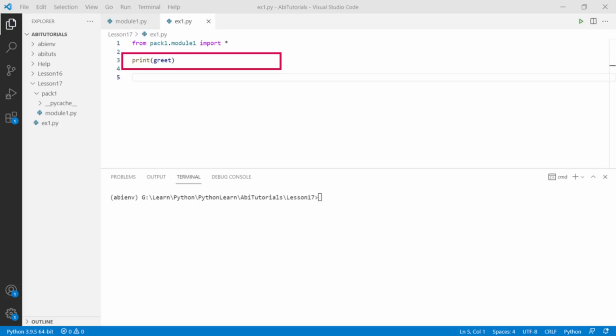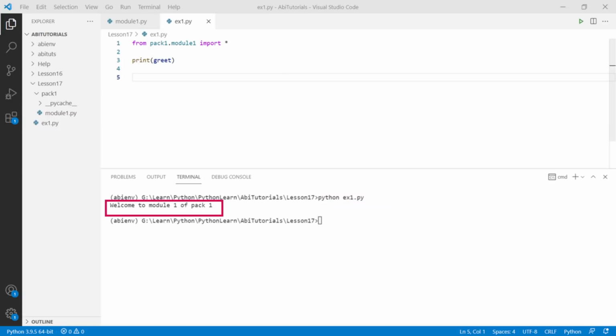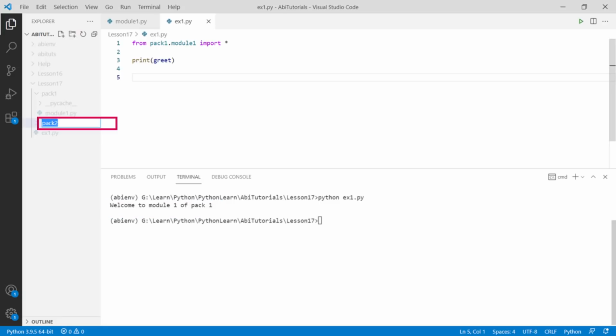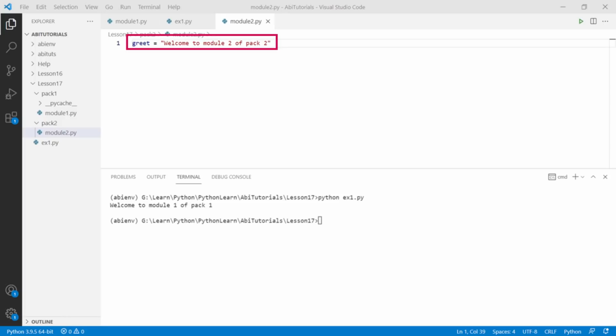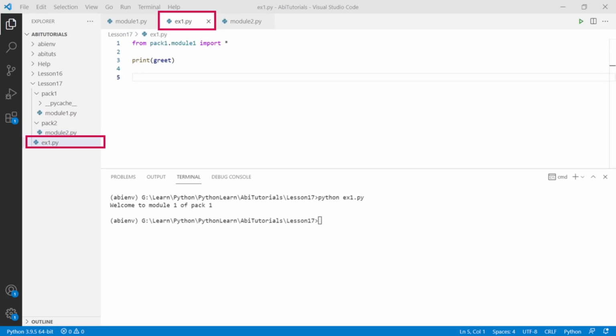For example, we can access the variable greet of the pack1.module1 by simply typing the variable name as given here. Let's run this program. And as given here, the greet variable of the pack1.module1 is accessed directly. Let's create another package named pack2 within the lesson 17 folder. Also, let's create a new module named module2.py within pack2. Again, create a variable named greet, but this time it's inside module2.py and set its value as "welcome to module 2 of pack2".